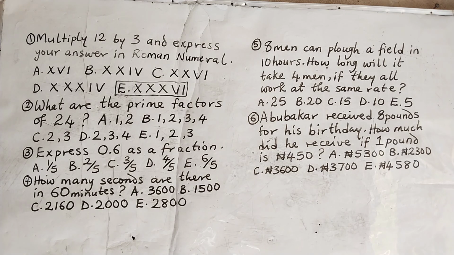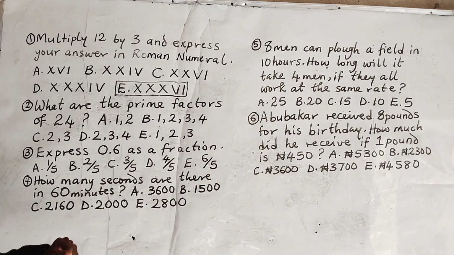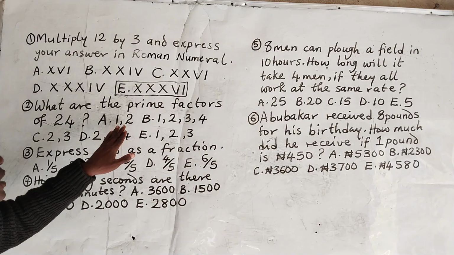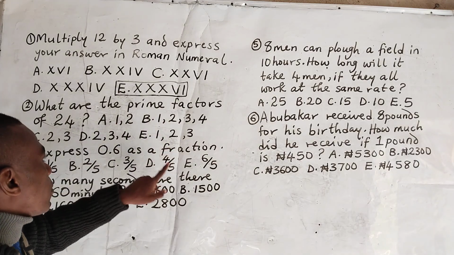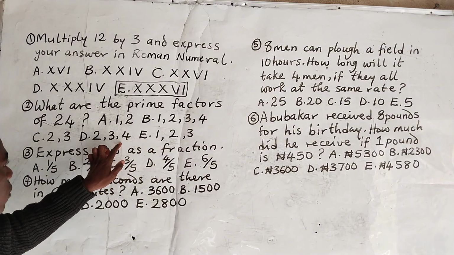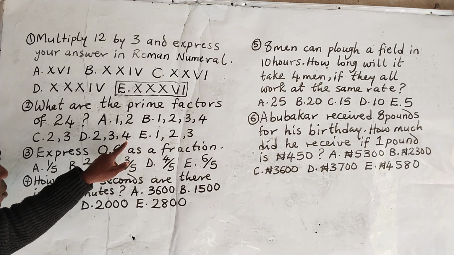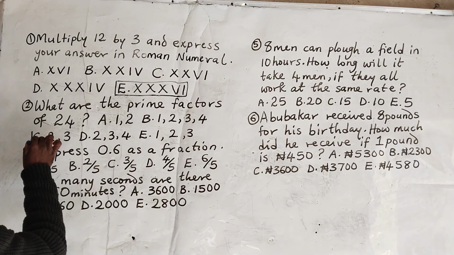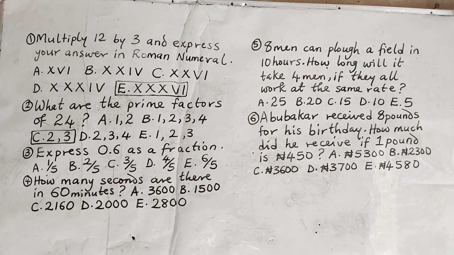We move to question number 2. In question number 2, we are asked to find the prime factors of 24. Now, to start with, 1 is not a prime number, meaning that A is not the answer. There is also a 1 here, and 1 is not a prime number. In this one now, 2, 3 is a prime number, while 4 is an even number. So, the correct answer to this question is option C.